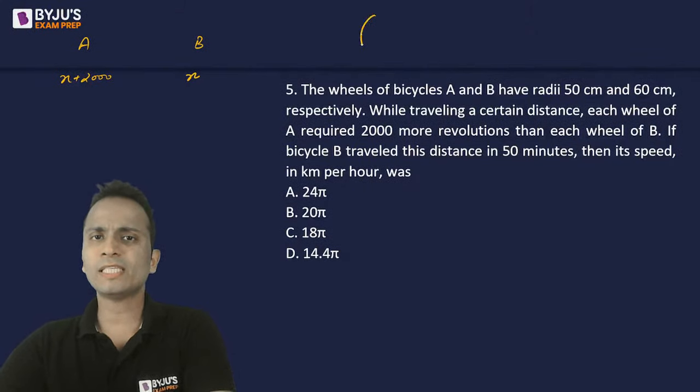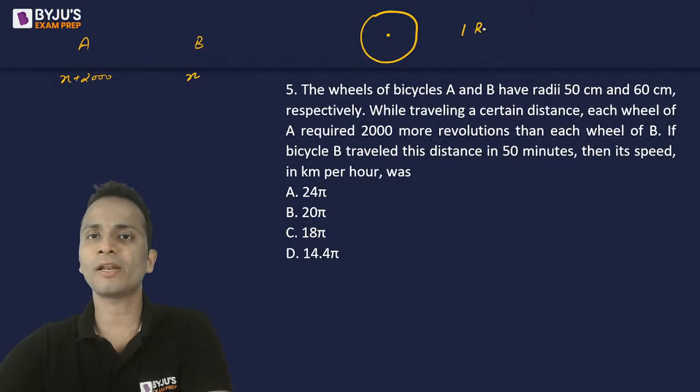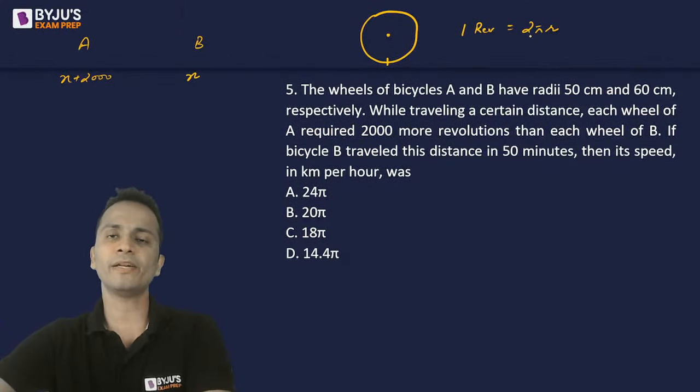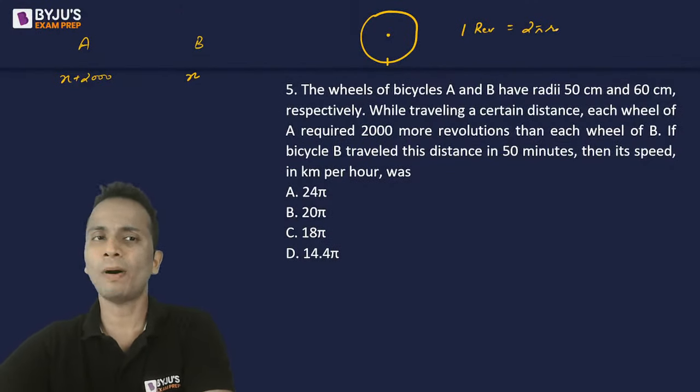Okay. Now let's say this is the wheel of a bicycle, right? So in one revolution, the distance covered by the wheel will be equal to the circumference of the wheel, that is 2 pi r, where r is the radius. So in one revolution, the wheel will cover a distance of 2 pi r.